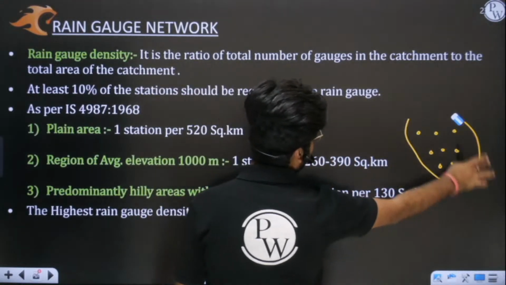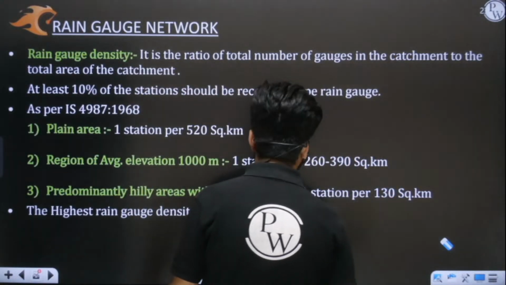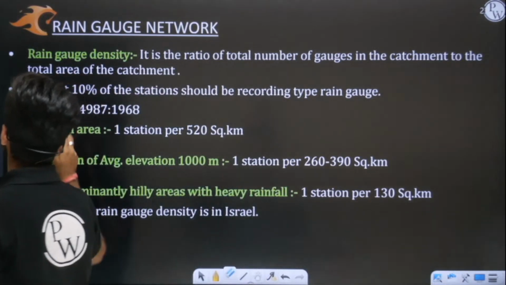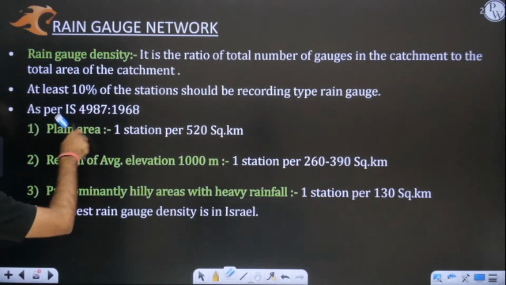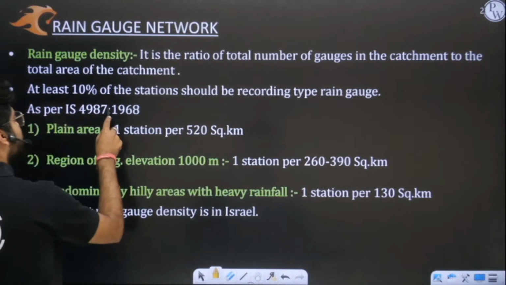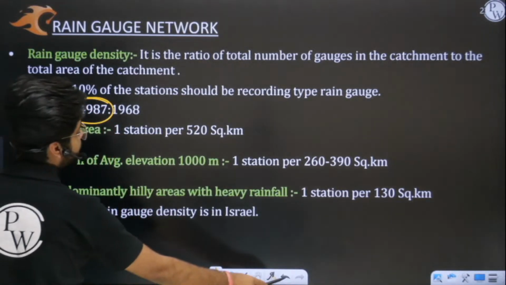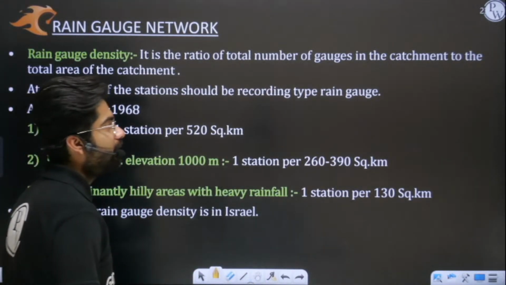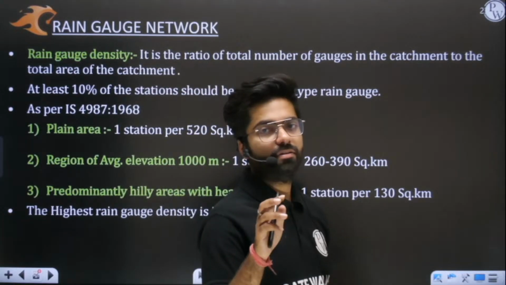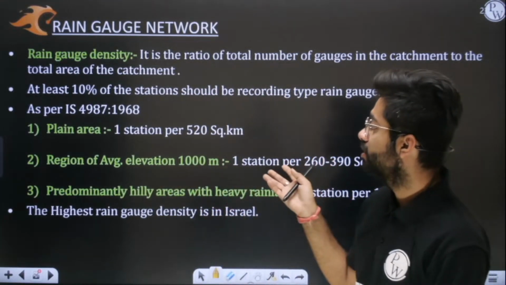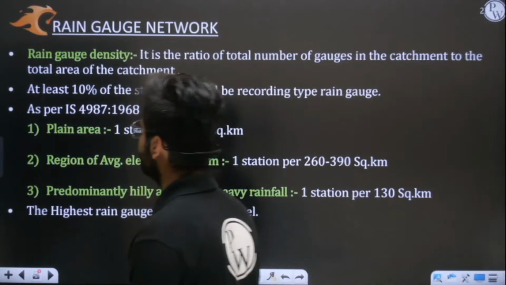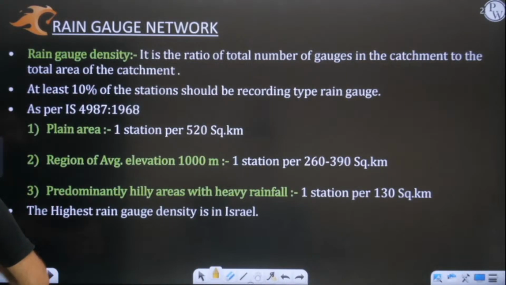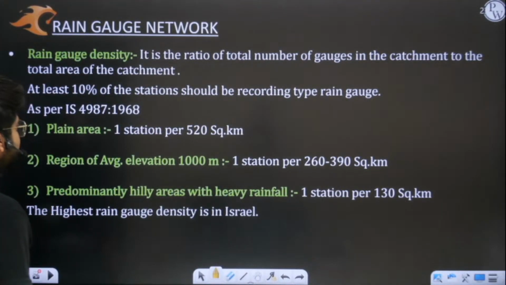So I hope this thing is very clear to you. This is also a codal provision which is mentioned in IS 4987. This code is basically your measurement code, related to your rain gauge. So this is your rain gauge code. Now we have three codal provisions from your Indian codes.